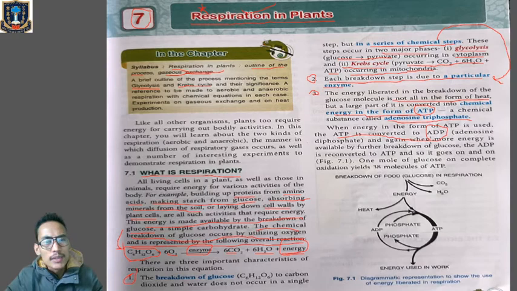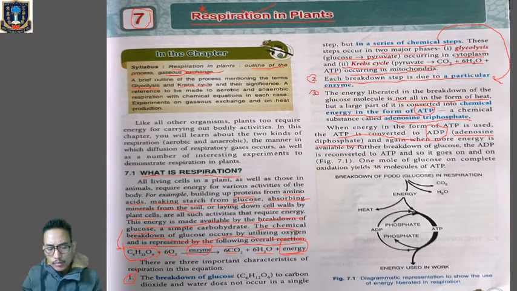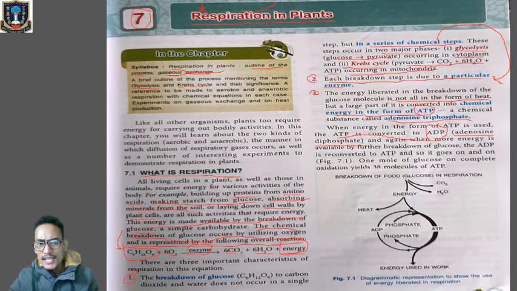Now, what is ADP? ADP means adenosine diphosphate. One more time, energy will be in the form of ATP, and whenever we are using energy, at that time ATP will be converted into ADP.